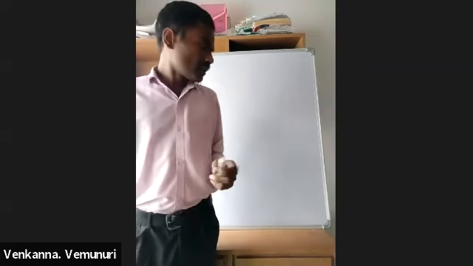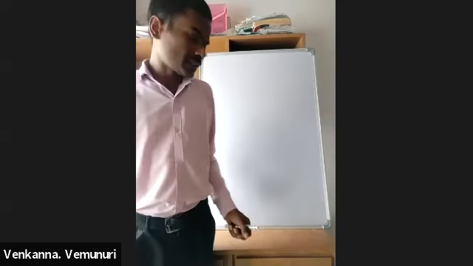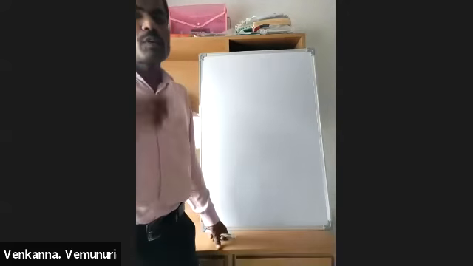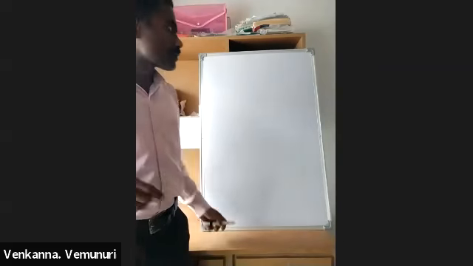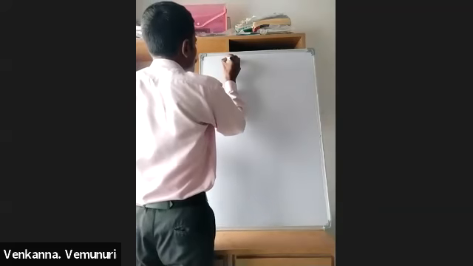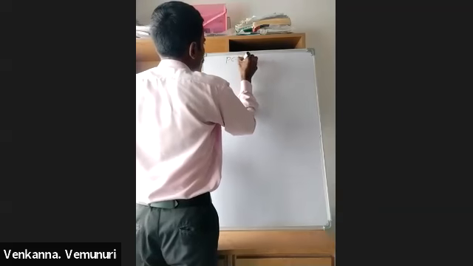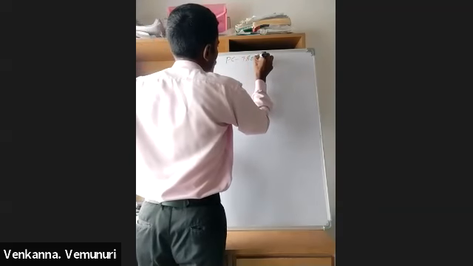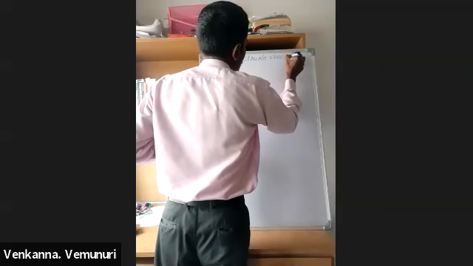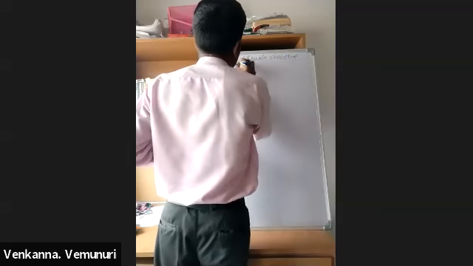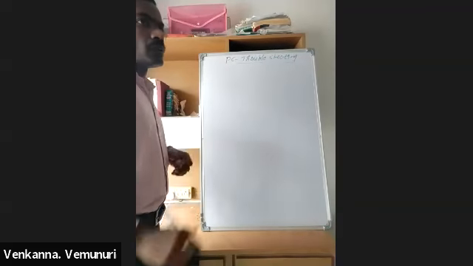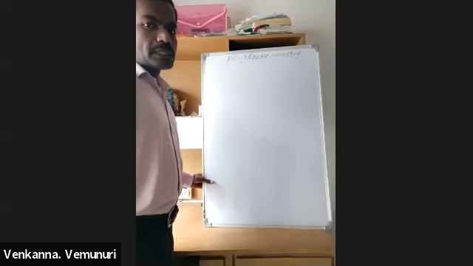Good morning, everybody. Today we continue the previous class. In the previous class, we were discussing troubleshooting, PC troubleshooting.